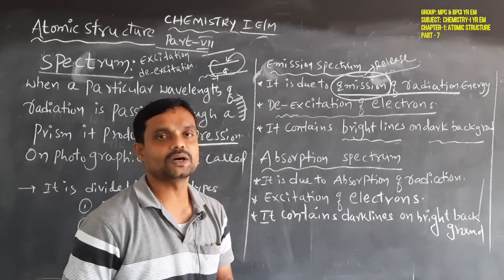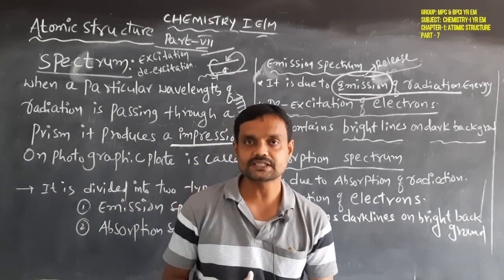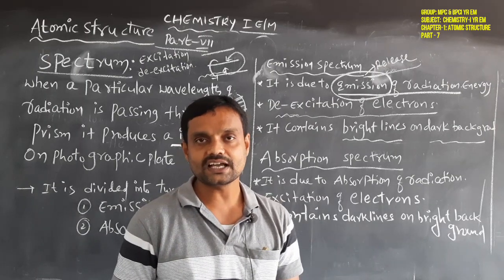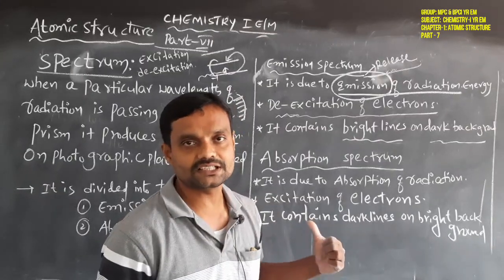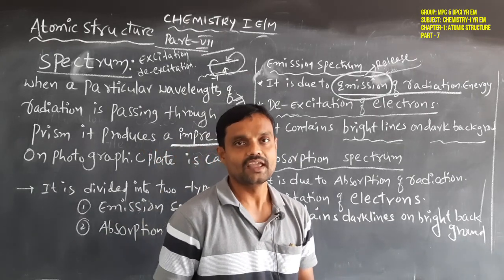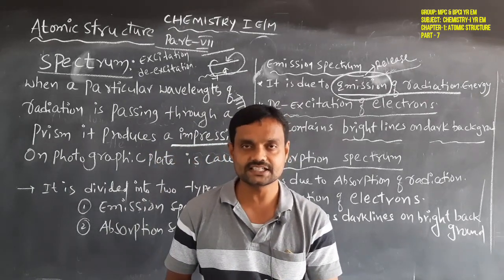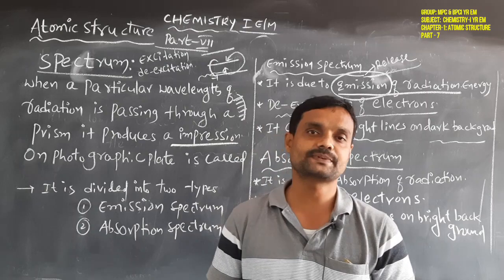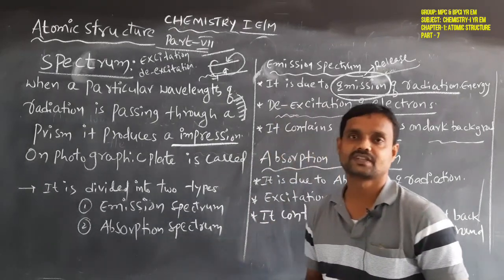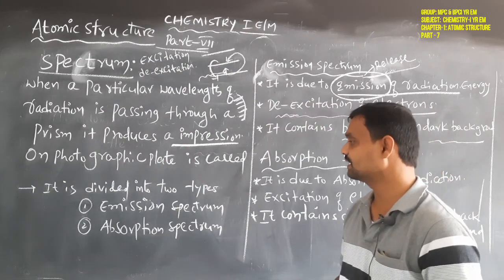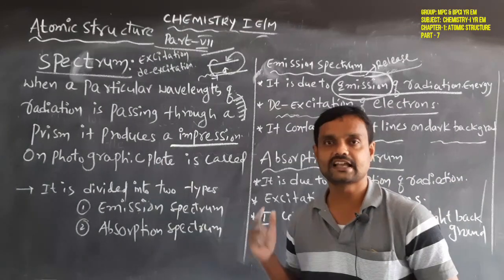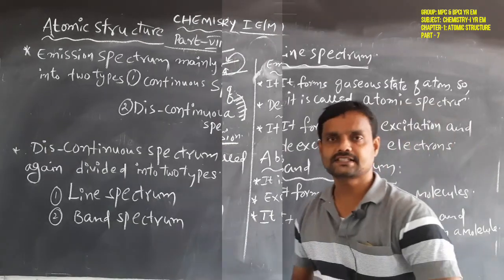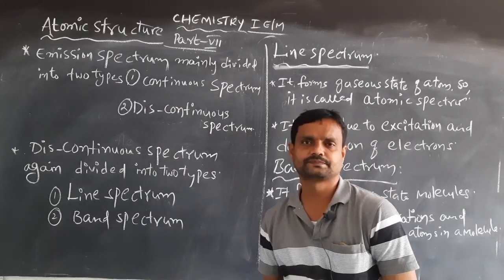So, this is about the absorption spectrum. Simple meaning: absorption spectrum is formed due to the absorption of radiation energy and the electron moves to the excited state. Then the formed spectrum is the absorption spectrum. Emission spectrum is formed due to the emission of radiation energy and the electron undergoes the de-excitation process. Then the formed spectrum is the emission spectrum. So, this is the difference in meaning between the two types of spectrum, emission spectrum and absorption spectrum. Next, we discuss the types of emission spectrum.